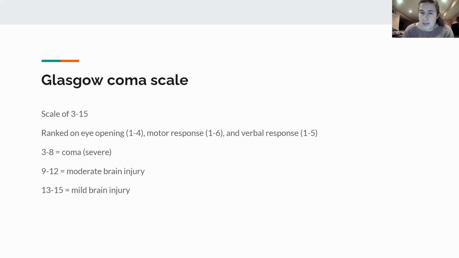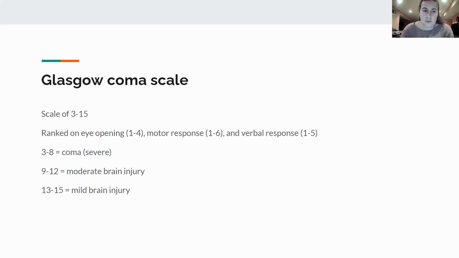The only things you really need to know is that the eye opening is ranked on a scale of 1 to 4. The motor response is on a scale of 1 to 6, and the verbal response is on a scale of 1 to 5. If you add all that up, that's 15 points total if you have the max amount. This is the stuff that you want to know, so pay attention to this part.